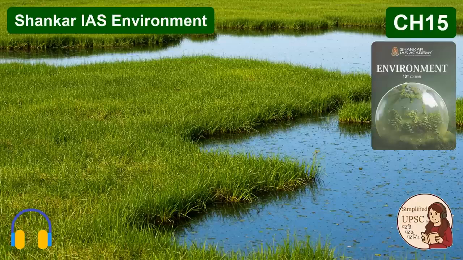Take us back. When did the world collectively agree that wetlands were a global priority needing this kind of framework? The recognition actually came relatively early in the modern environmental movement. The Convention on Wetlands, which gets its common name from the city it was signed in, Ramsar in Iran, was adopted back in 1971. It actually entered into force in 1975. It stands as the first of the modern global intergovernmental treaties focused purely on the conservation and sustainable use of a specific ecosystem type. Its core objective, stated right from the beginning, is the conservation and, crucially, the concept of wise use of all wetlands.